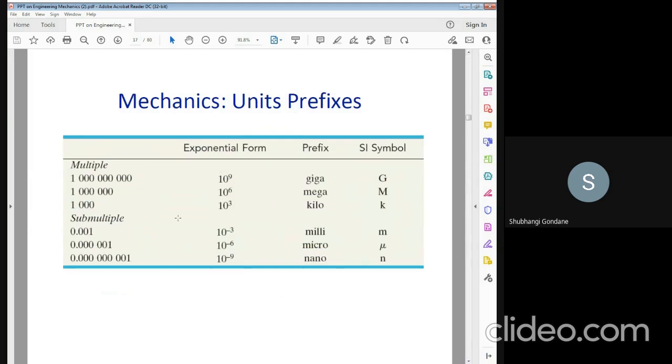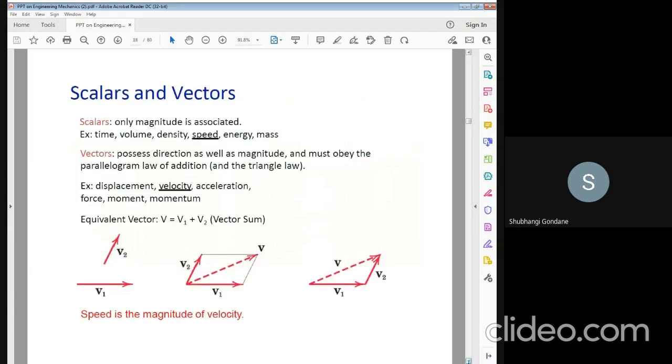So this is the basic unit. These unit prefixes are giga, mega, kilo, milli, micro, and nano. Now we come to scalar and vector. What is scalar and what is vector? All the students know about scalar and vector, because you learn this in your physics in 12th and in engineering also.